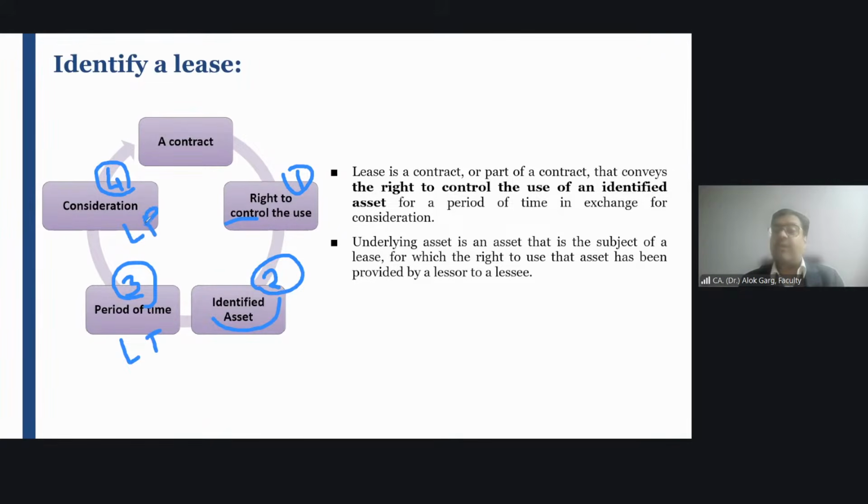So we'll be talking about these four concepts. One, we'll understand what is the meaning of identified asset. We'll understand what is the meaning of right to control the use. We'll understand the meaning of lease term, lease period, and then we'll understand the meaning of lease payments. This is the heart of the standard. This is the heart of a lease arrangement.